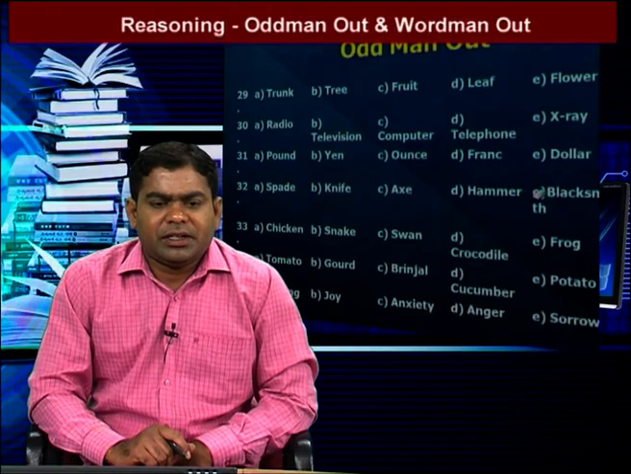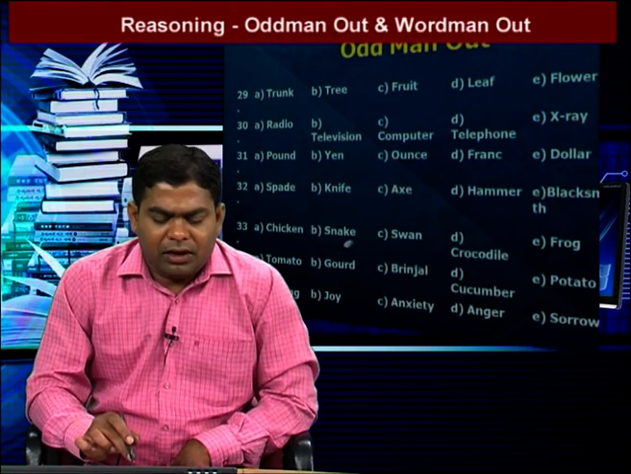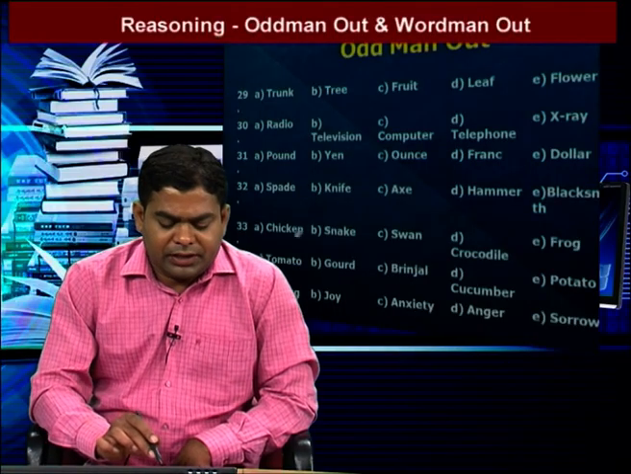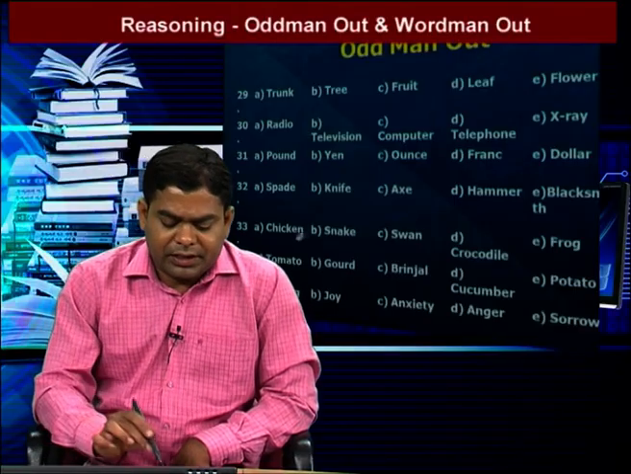Next we go to the next question. The words are chicken, snake, swan, crocodile, frog. In these five words, one is different. That one is chicken, because except chicken, the remaining all live in water and land. Chicken lives only on land, so chicken is the answer.